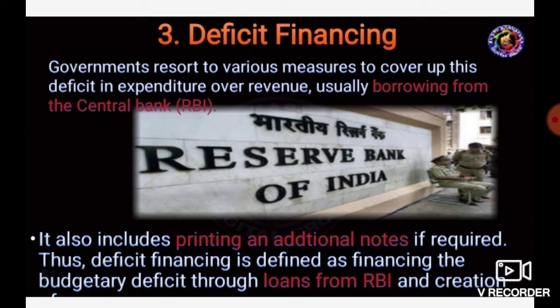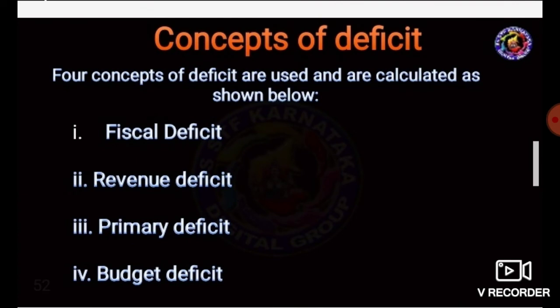What are the major types of deficit financing? It is broadly classified into four types: fiscal deficit, revenue deficit, primary deficit, and budget deficit. Let us discuss them one by one.